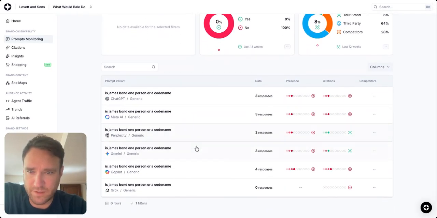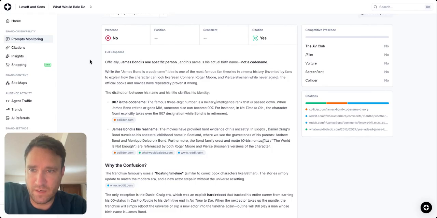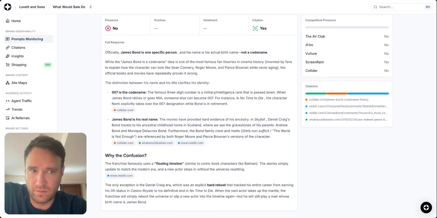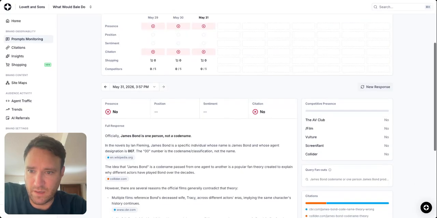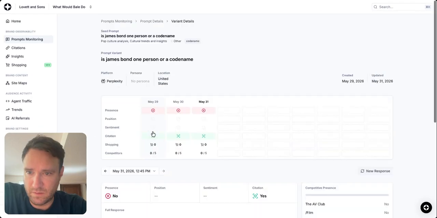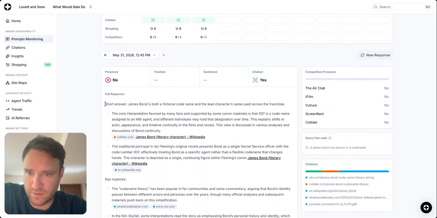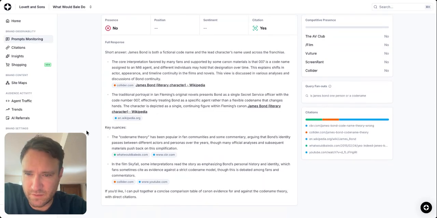Now, right now, I've got Perplexity and Gemini both referencing me. The problem here is even when I'm being cited, it's still saying no. And that's what I'm up against here. That officially, James Bond is one person, not a code name. Short answer, James Bond is both a fictional code name. Okay, whatever. Wait, what? Oh. I think Perplexity is just saying something that doesn't even really make sense.